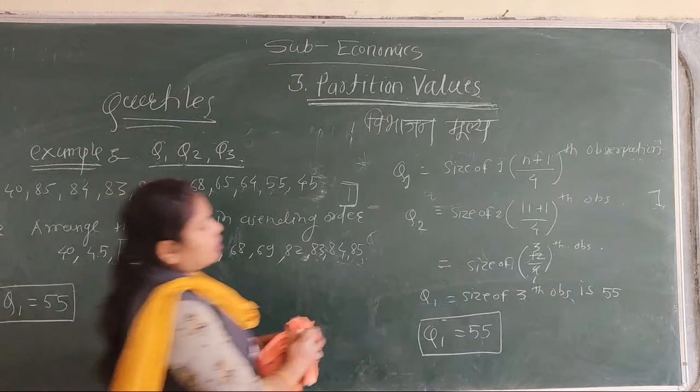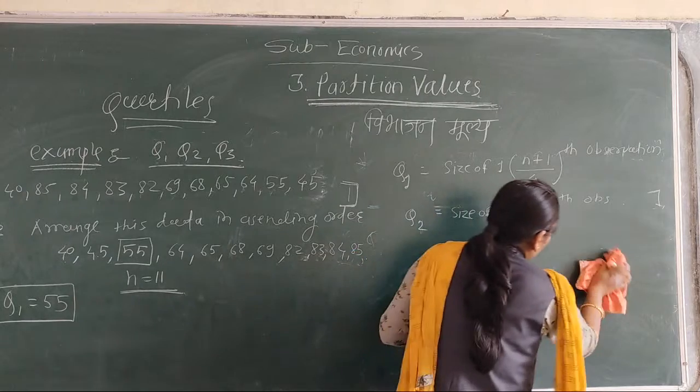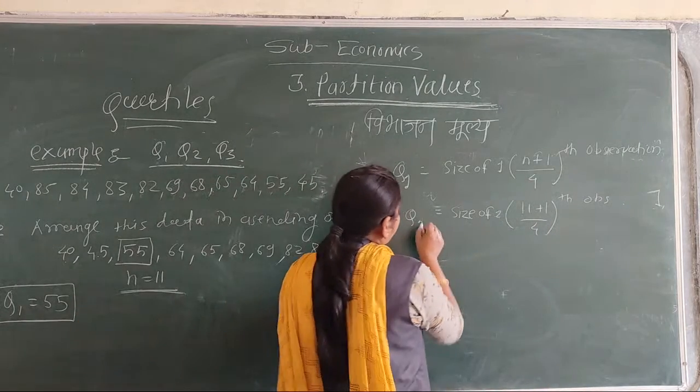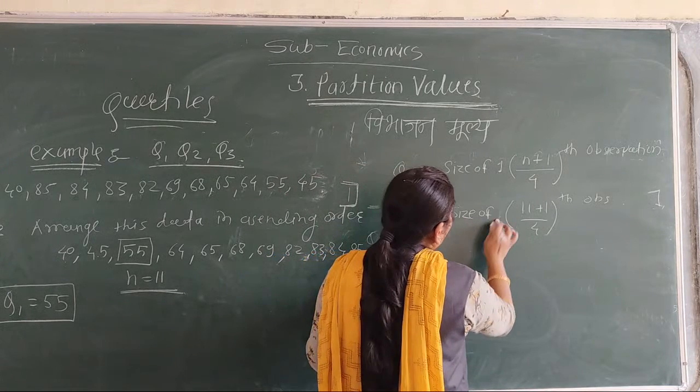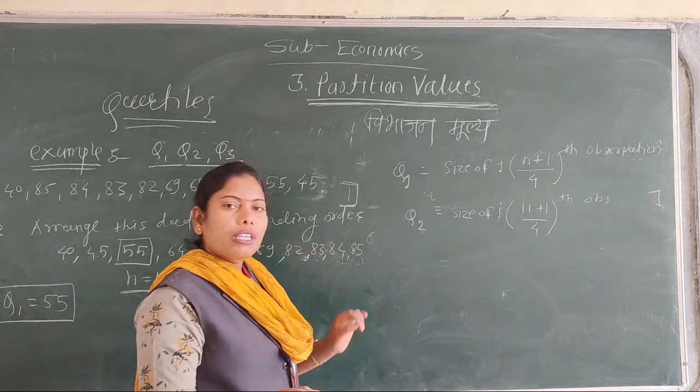Then calculate Q2. Q2 means change this formula only here. Only change here. Q2 is equal to size of 2 into (11 plus 1) divided by 4 observation. I means quartile: Q1, Q2, Q3.